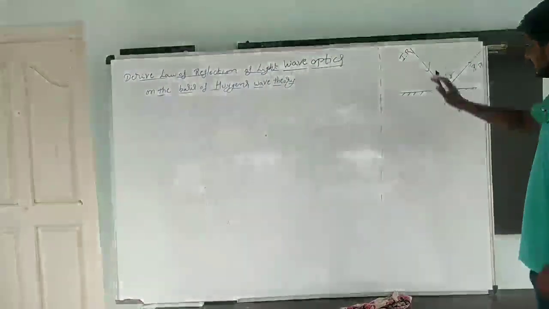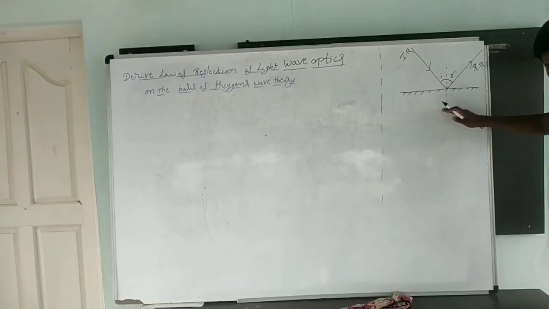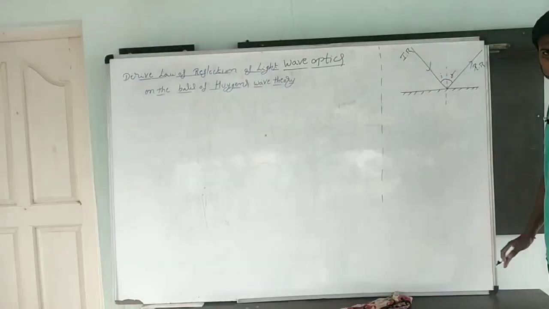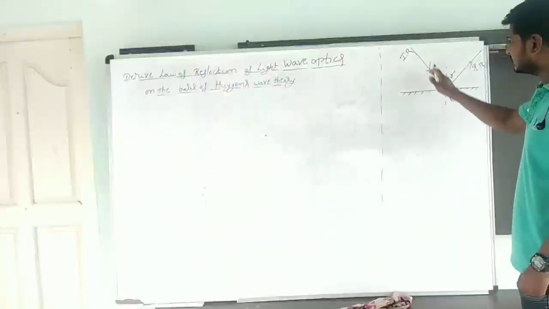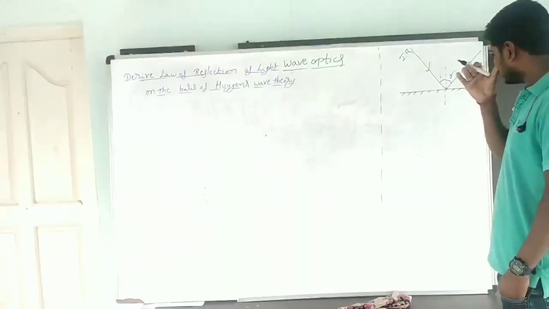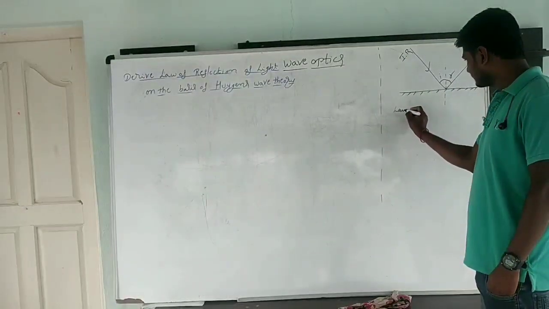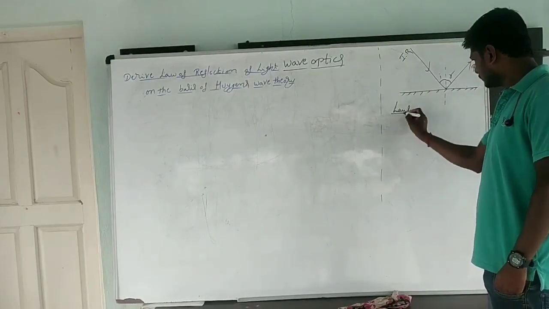When a ray of light travels from one medium to another medium and falls on the surface of the other medium, part of the ray is reflected back, or rebounds, to the same medium. It is called reflection. Here there are two laws.